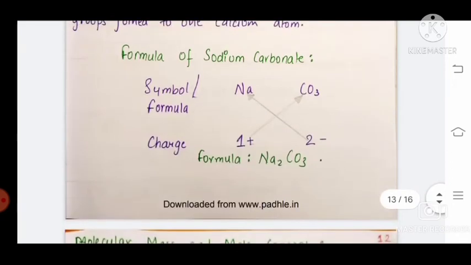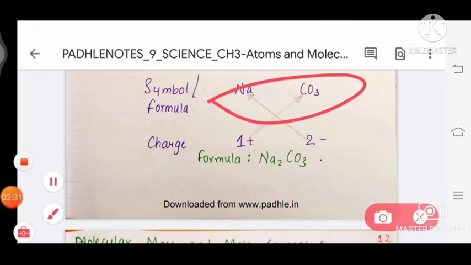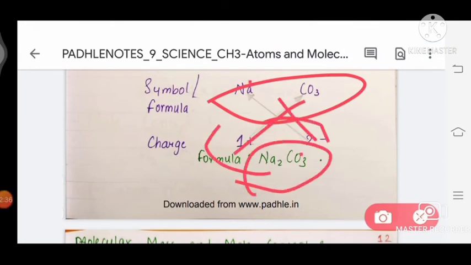So the formula of sodium carbonate. Again we write the symbols, then valencies, then cross, and then we get Na2CO3.